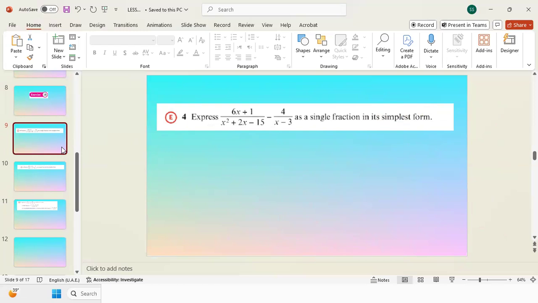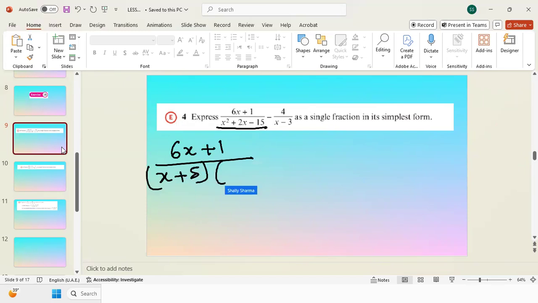So if you see here, when you add two algebraic fractions, like simple arithmetic fractions, we need to keep the denominators the same or we need to make them the same. The process is the same over here. So we have 6x plus 1 over, if I factorize it, x plus 5 times x minus 3, and minus 4 over x minus 3.